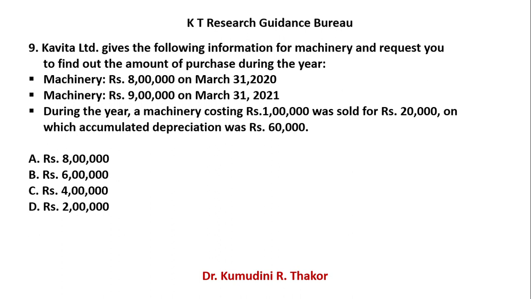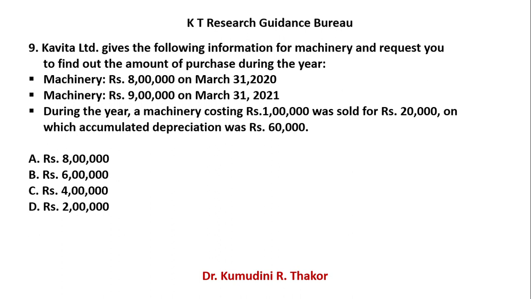Opening balance of machinery was 8 lakhs and closing balance was 9 lakhs. And in additional information, it is said that a machinery costing 1 lakh was sold for 20,000, on which accumulated depreciation was 60,000. See, additional information is same as in the previous example I explained to you.